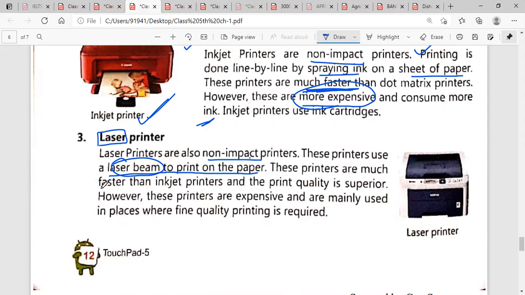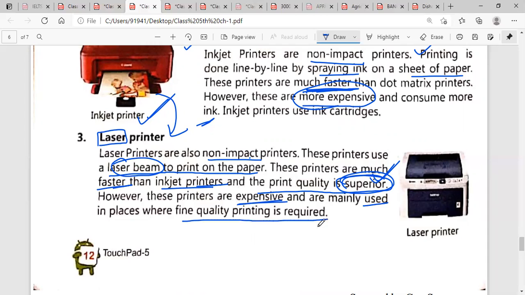These are the kind of printers we are using nowadays. These printers are much faster than the inkjet. Inkjet is faster than dot matrix. And the print quality is superior. Print quality is better. Underline this word, superior.